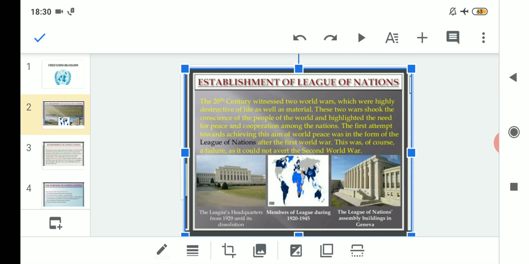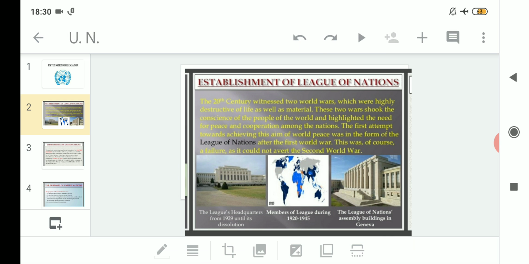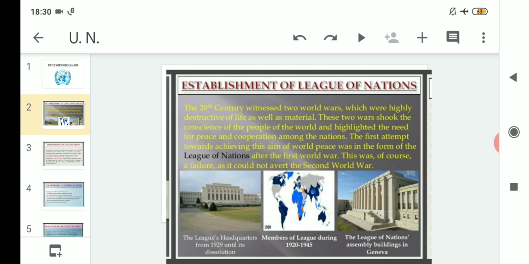So from the picture you can see the League headquarters from 1929 until its dissolution. That means from 1929 to 1939, as long as the Second World War did not occur. The headquarters, you can see the image of the headquarters in the extreme left side.